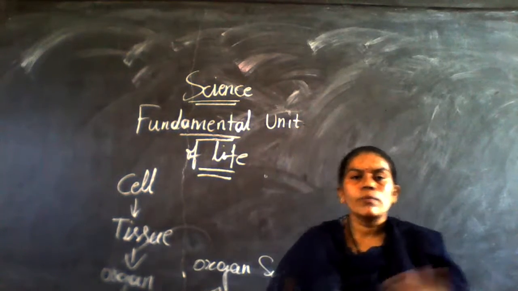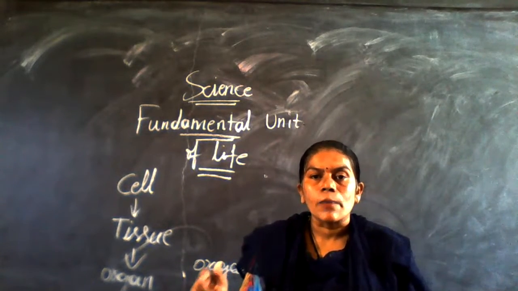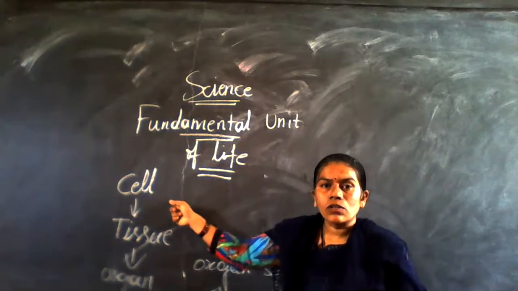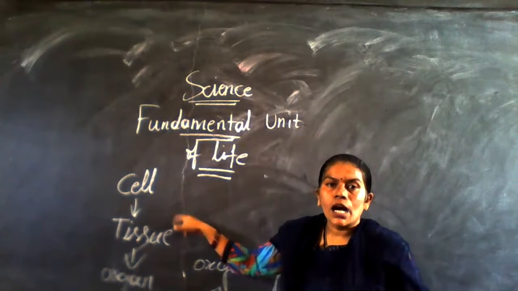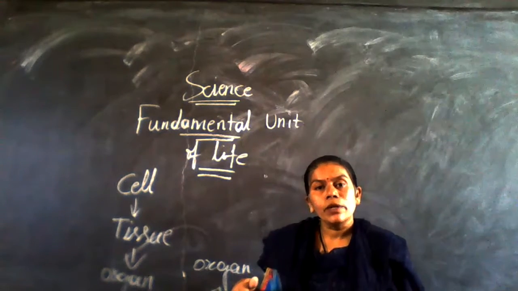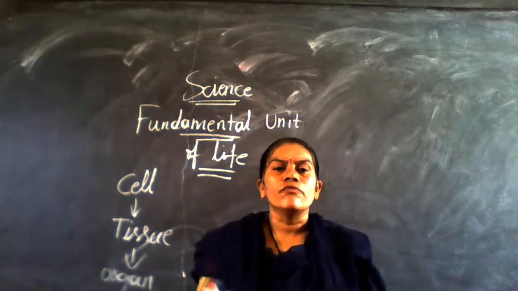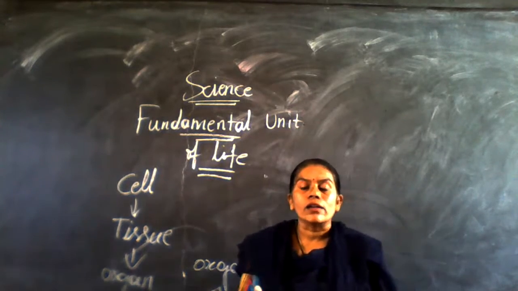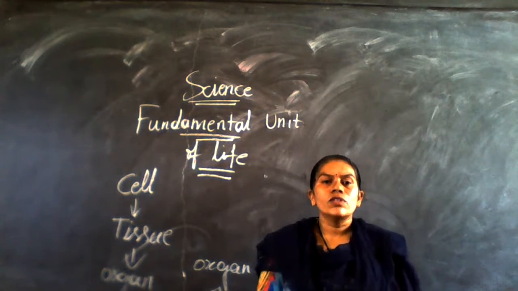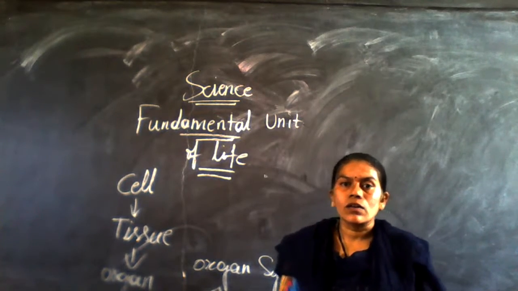Here, what will be asked? What is a cell? The cell is the structural and functional unit of all living organisms. Without cells, life does not exist. After that, what work does this cell do, how does it do that work, and why? For example, take any living organism. To survive we have to respire. Respire means we take oxygen inside and give out carbon dioxide to the atmosphere. That process we call respiration.